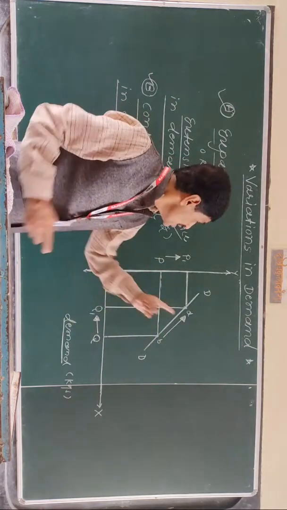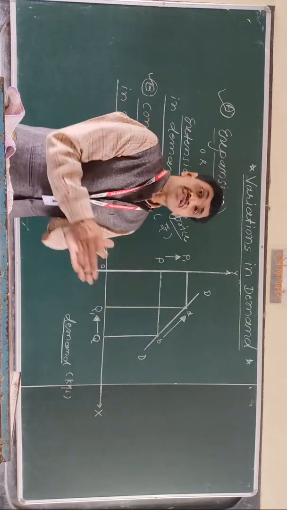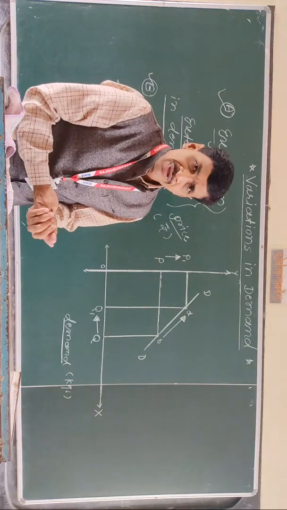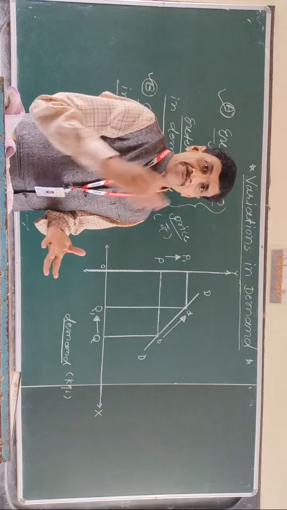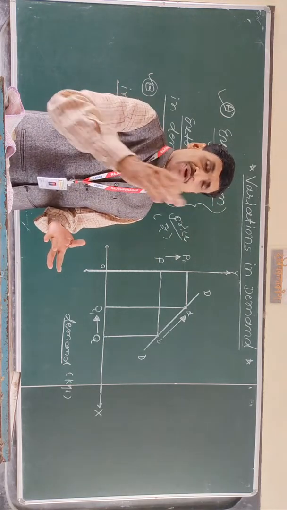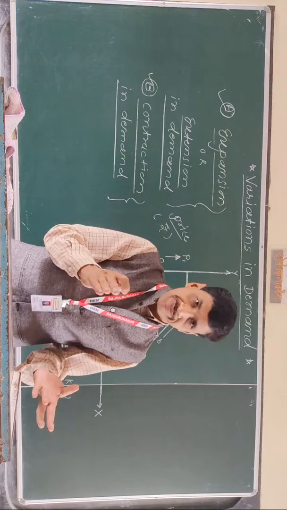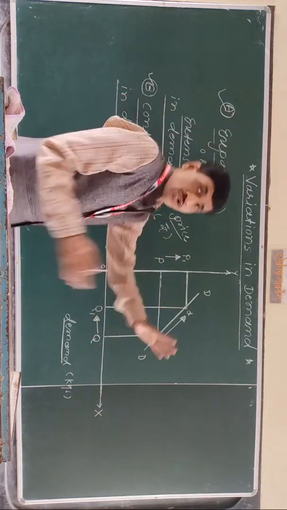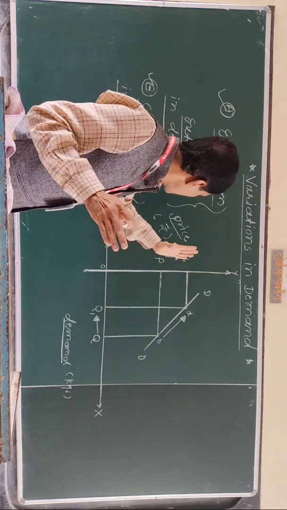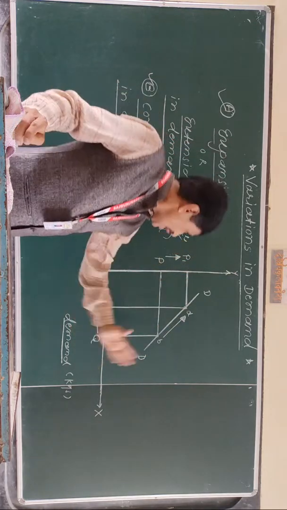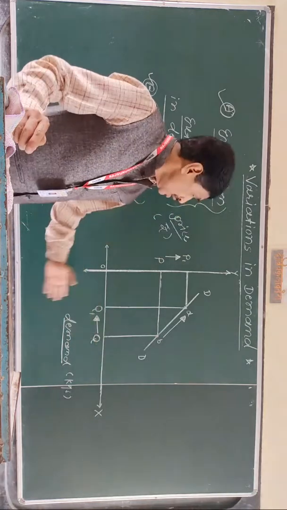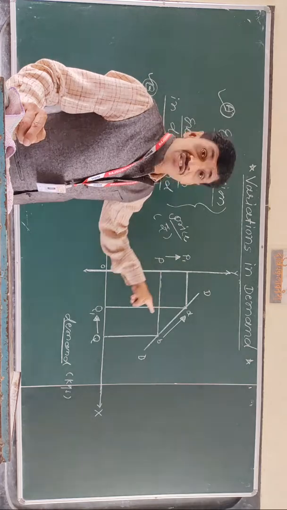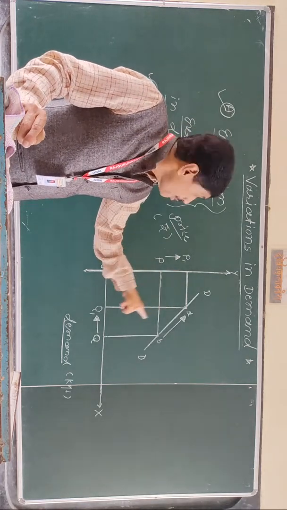This clears the concept of contraction in demand with the help of the diagram of expansion in demand.